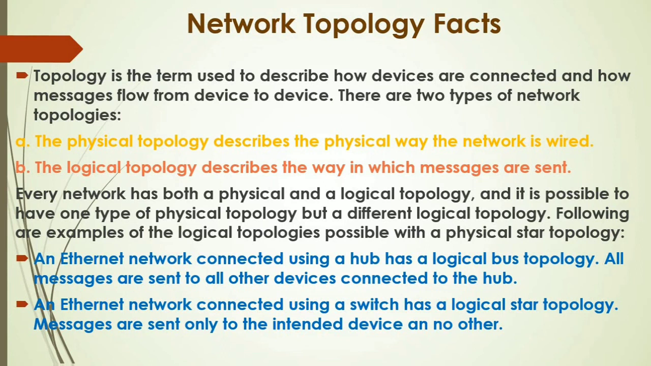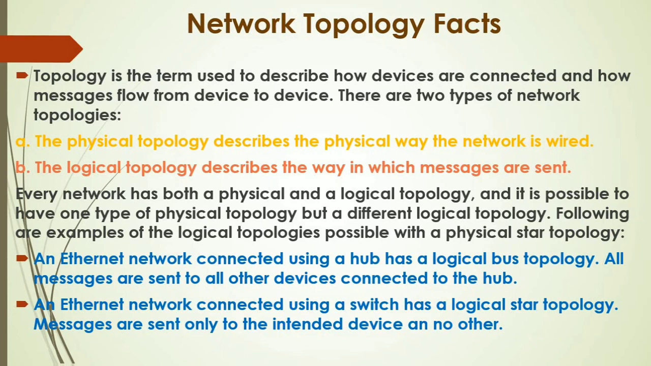So we can divide the network topology into two types, physical and logical. Physical describes the physical way the network is wired, means how the actual physical layout of the network has been done. That is your physical topology. Logical topology describes the way in which messages are sent. Logical topology means how actually the messages are sent from one node to another.